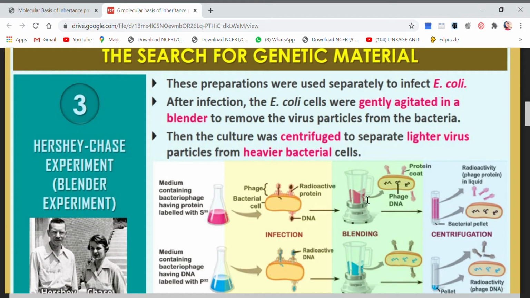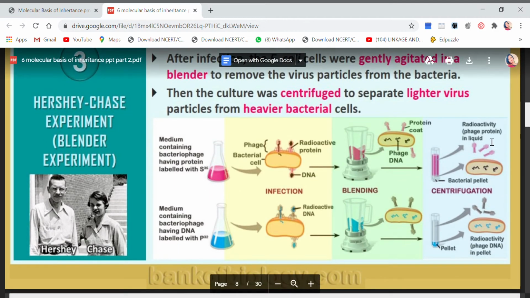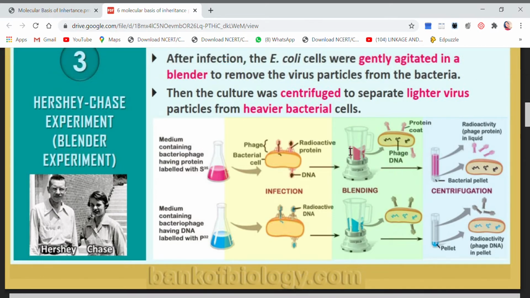The lighter virus particles will be on the top and the heavier bacterial cells will be at the bottom. See, radioactive protein coat, radioactive DNA, and the blending has been done with both the samples.